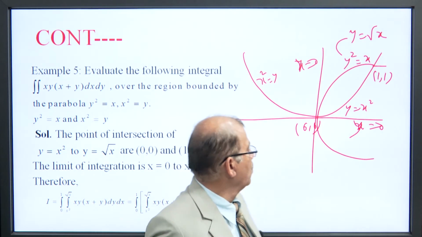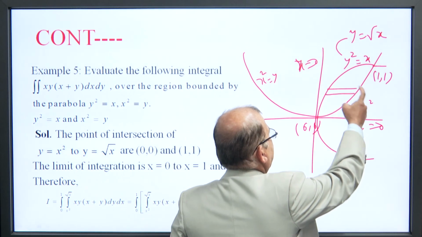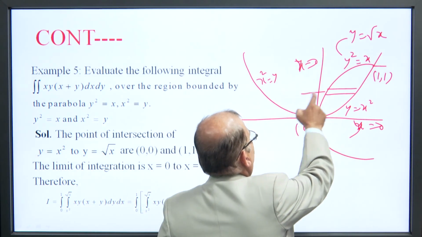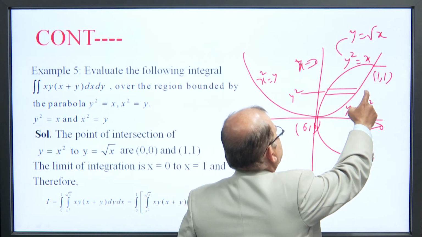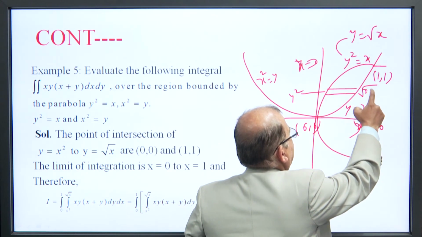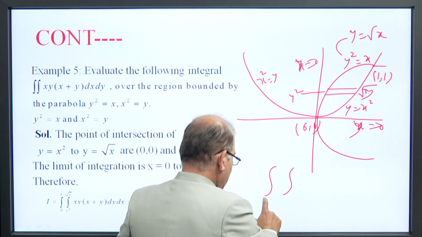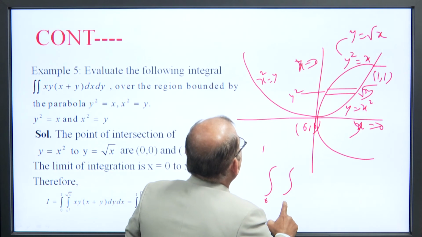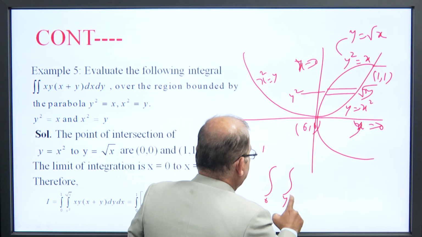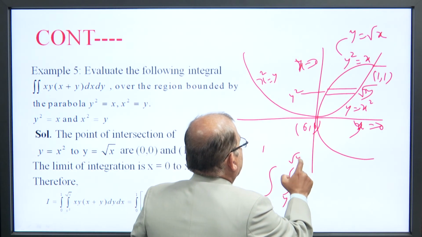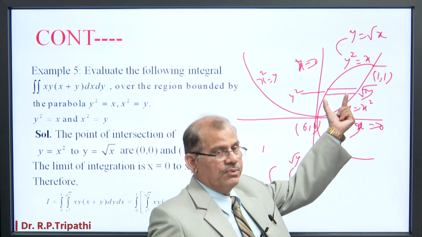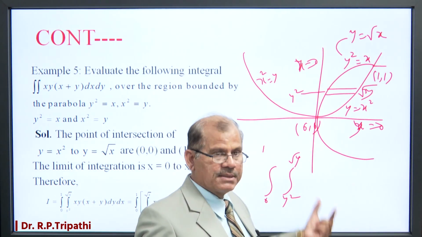Again, if we want to take the strip parallel to the x axis, we have to find the variable limit of x keeping y constant. The variable limit of x is y square to root y, with y varying from 0 to 1. So there are two procedures for finding this. Taking the strip parallel to x means we have to find out the variable limit of x.